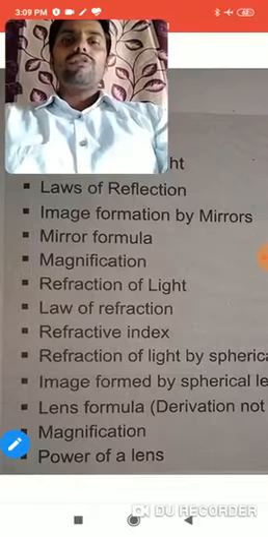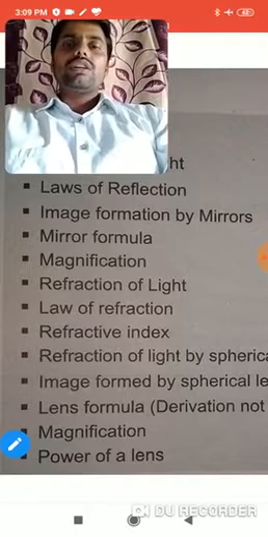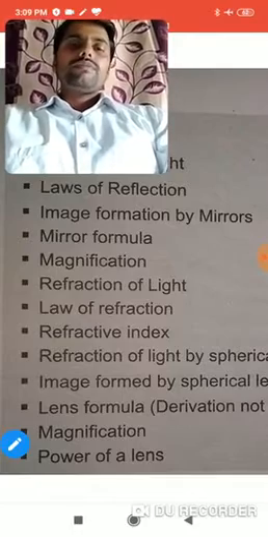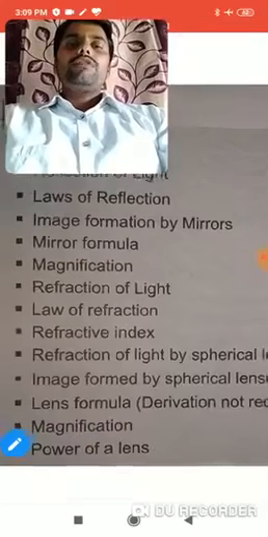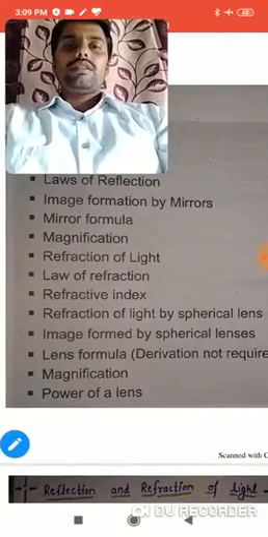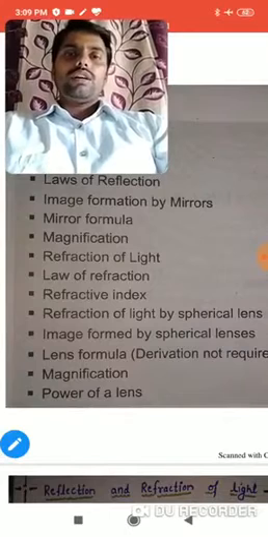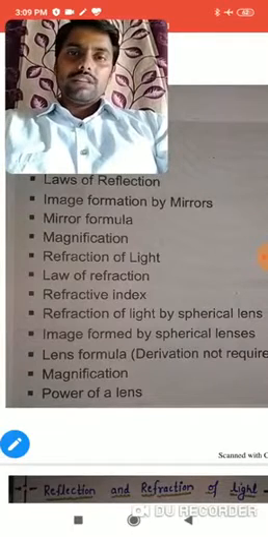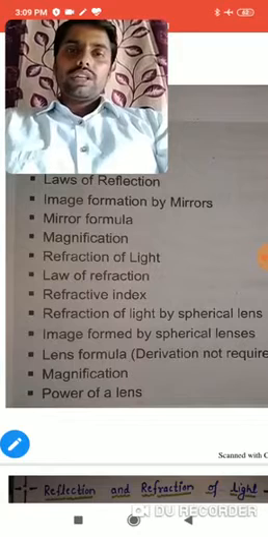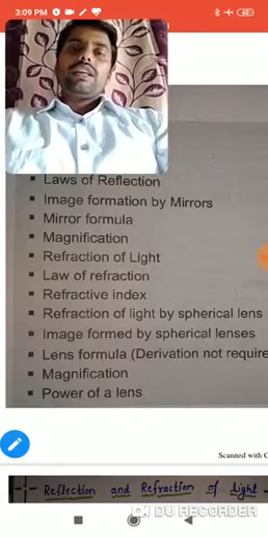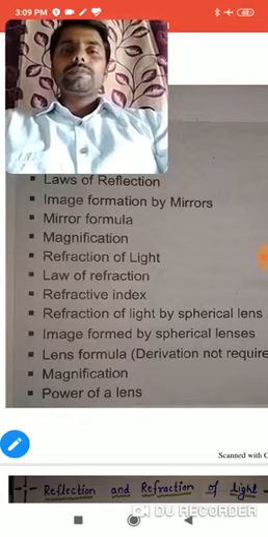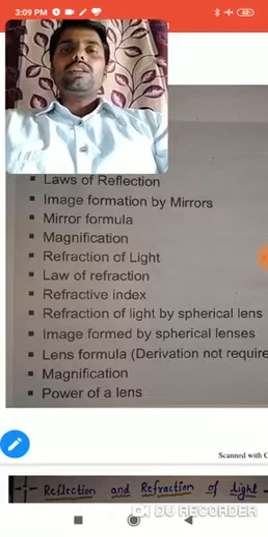we will study refraction of light, law of refraction, refractive index, refraction of light by spherical lenses, and image formed by spherical lenses. Then we will study the lens formula, which is directly in our syllabus. Its derivation is not mentioned in our syllabus. Okay. Then we will study magnification of lens, power of lens. These are the topics which we have to study in this chapter.